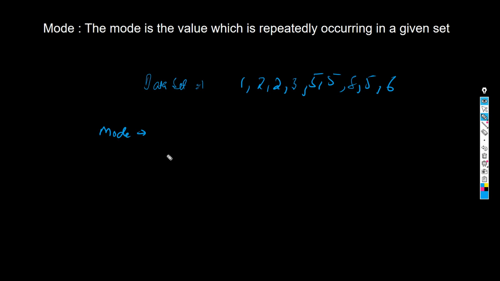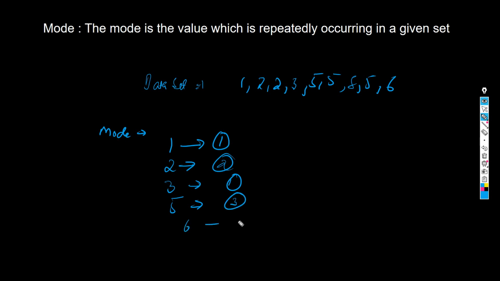In that case, if someone asks you what is exactly mode, what you can do is just try to see how many times 1 is repeated. Only one time, right? How many times is 2 repeated? So 2 is repeated 2 times. How many times is 3 repeated? Only one time. How many times is 5 repeated? So 5 is repeated 3 times, right? So 6 only one time, 8 only one time. So you can see over there the maximum number of repetitions we have is for 5. So our mode will be 5 in that case.